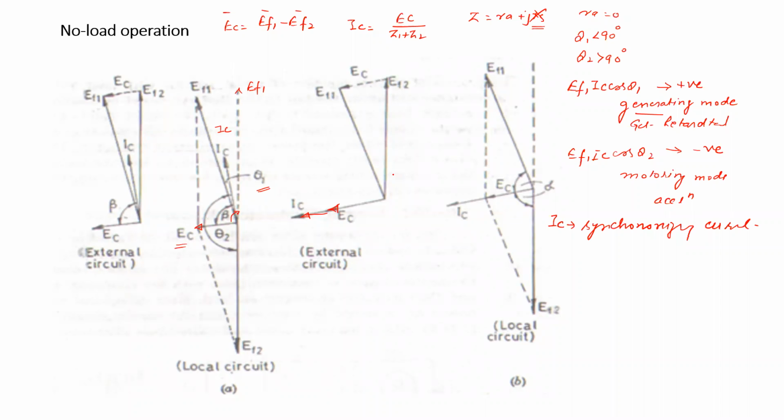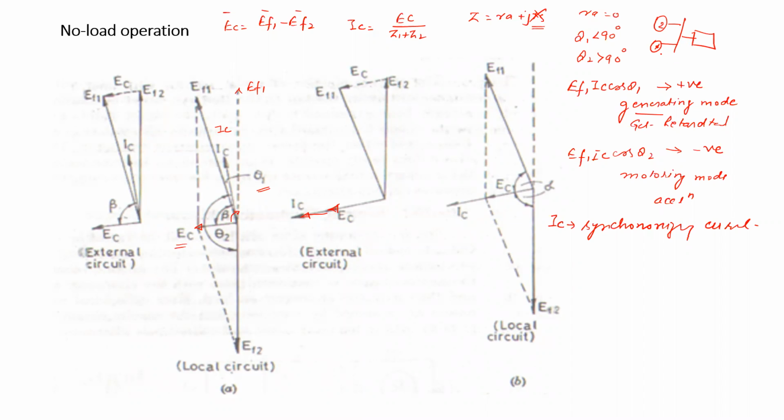Okay, now one more thing which we have to remember here. Only two machines are working in parallel, machine 1 and machine 2. And when we increase the mechanical input slightly, it is observed that there is a slight change in the frequency.